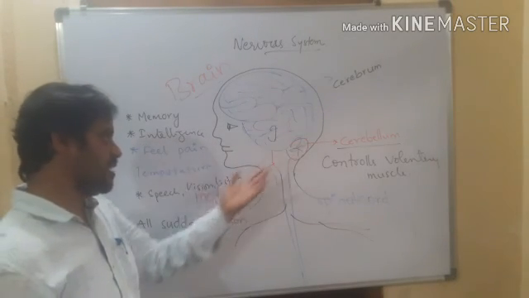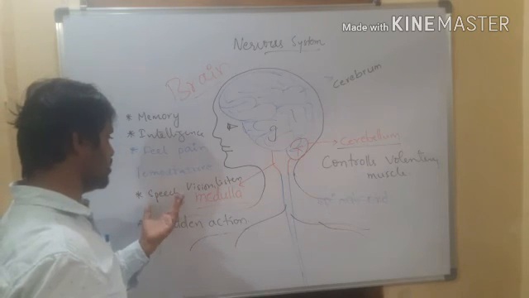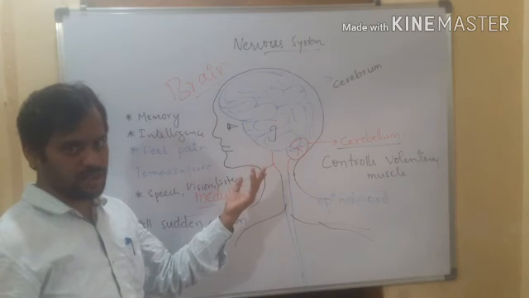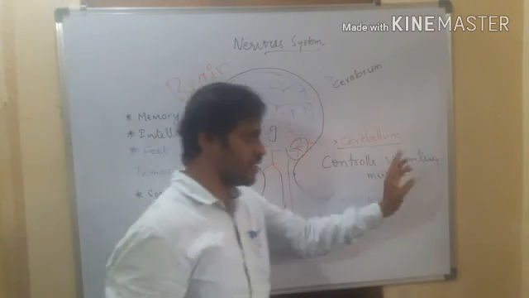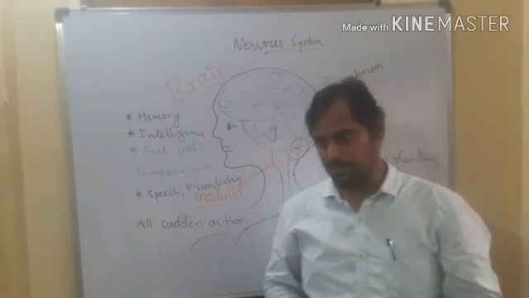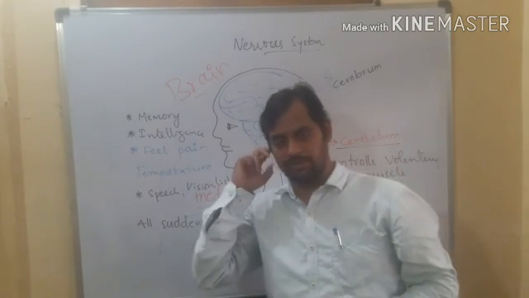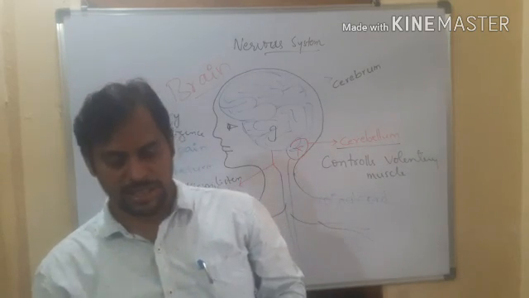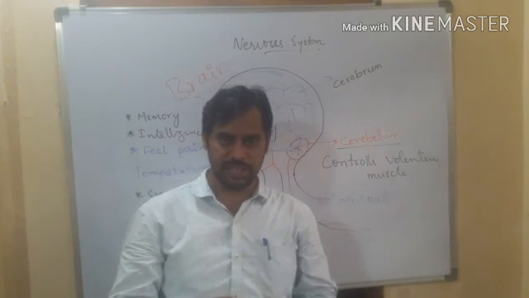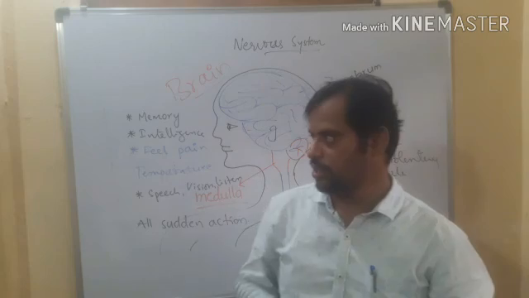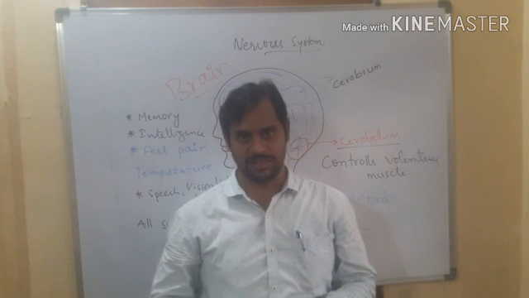Brain contains cerebrum, cerebellum and medulla. With the help of cerebrum, it stores the memory, intelligence, pain, pressure, touch, speech, vision, listen, talk, smell, right? All will be there. Whereas cerebellum controls voluntary muscles. And all sudden actions are taken care of by the medulla. Sneezing, coughing, swallowing, vomiting, breathing, all are under the control of medulla. So I hope you understand this part. In further sessions we'll learn more about this, right? Thank you.